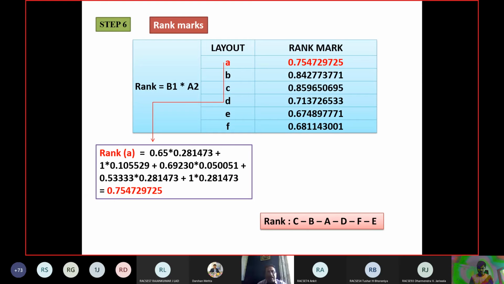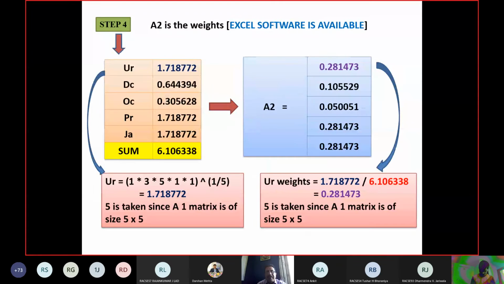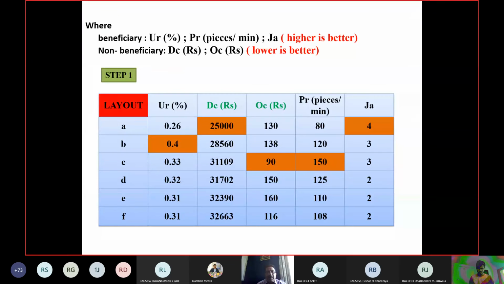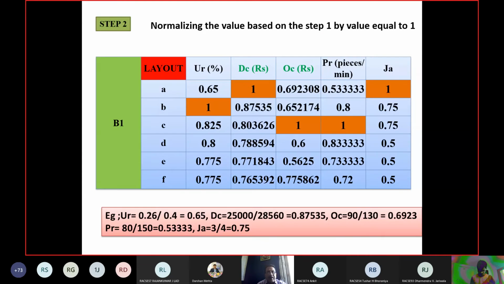To do ranking of your layouts, you use the derived weights. Where are your derived weights? That is matrix A2. And the basic data for the die parameters is step number 1, sorry, B1, the normalized matrix. So you have to multiply your derived weights with B1.